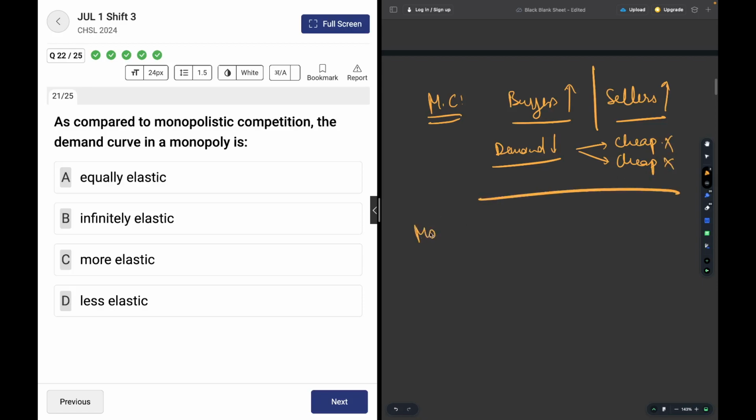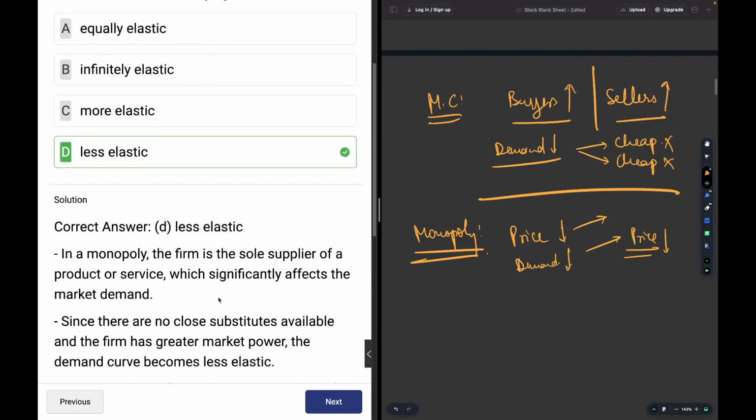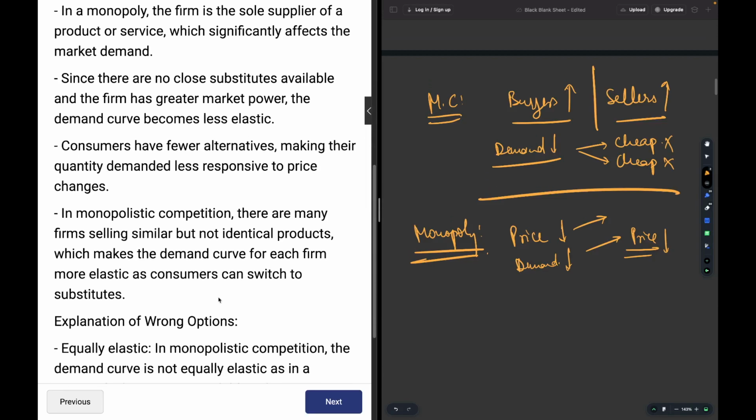But in a monopoly, if the demand of a commodity goes down, then the price would also go down, but not terribly down. Okay, because it is a monopoly. Because it is a monopoly, so less elastic is the answer over here. You may read the distinction about it over here.